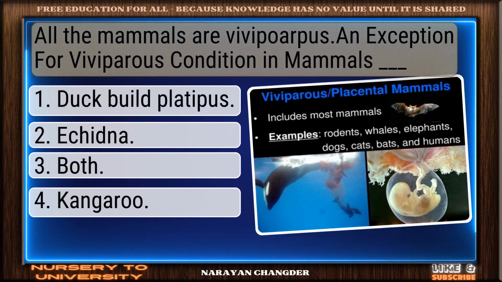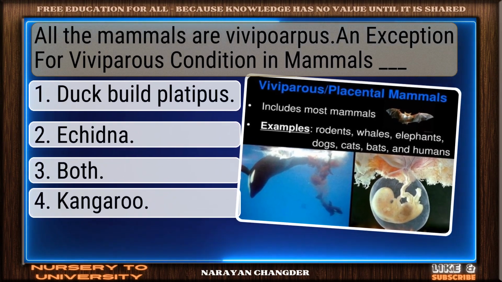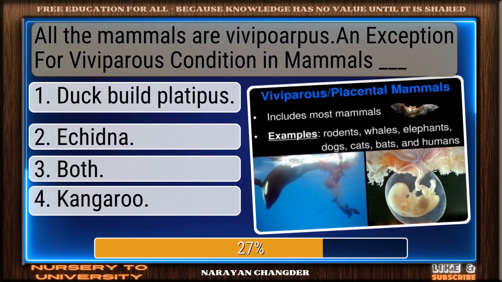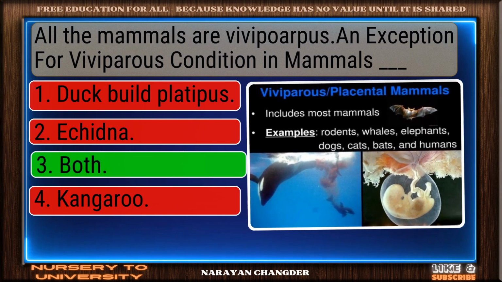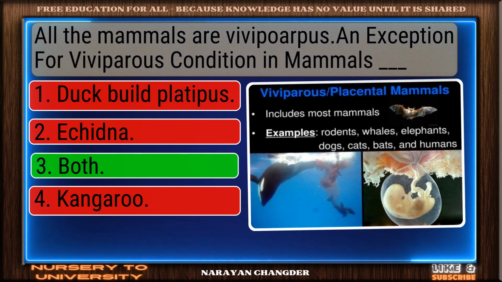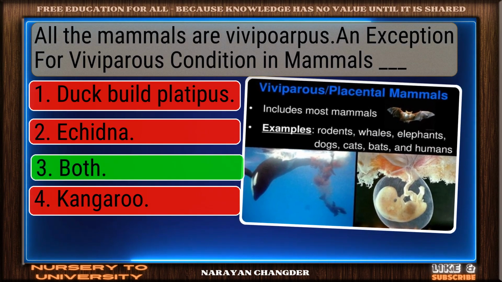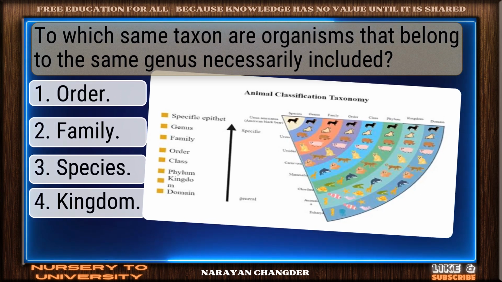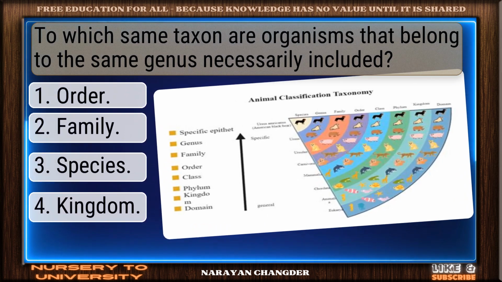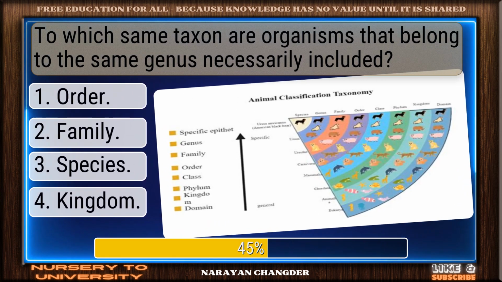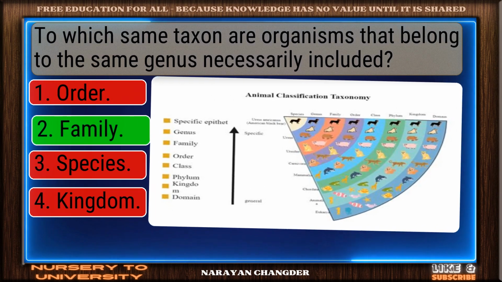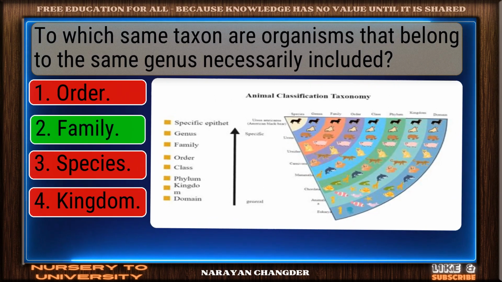Question number 75. All the mammals are viviparous. An exception for viviparous condition in mammals dash. You're right. Both is the correct answer. Question number 76. To which same taxon are organisms that belong to the same genus necessarily included? Great thinking. Family is the right choice.